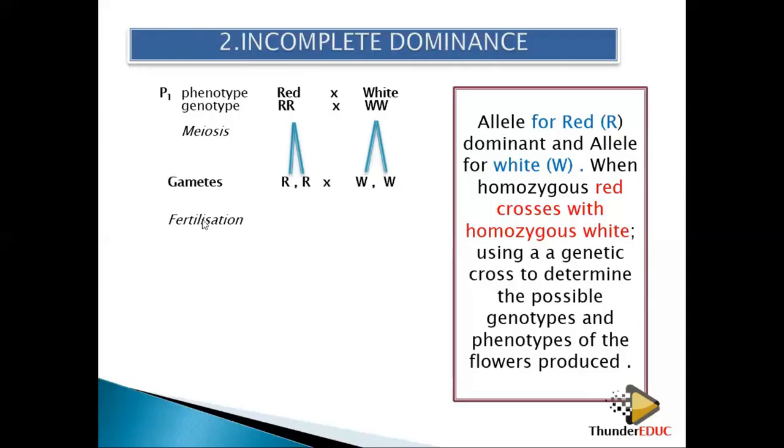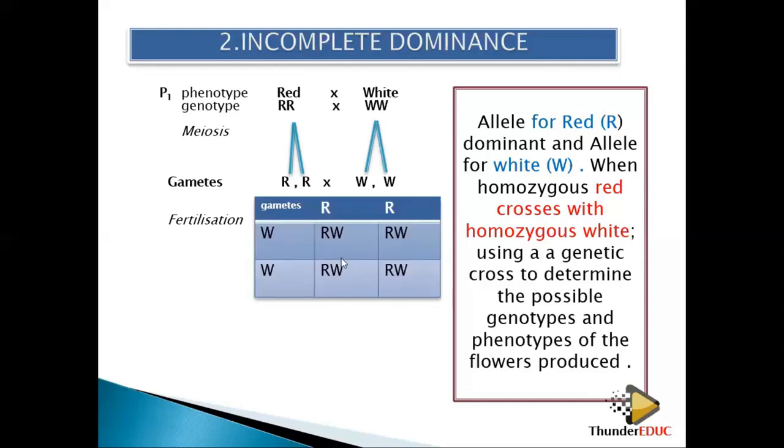When gametes are formed, fertilization must take place. You can use that method, or you can cross either of the two. You bring these ones and put them there, you bring these ones and put them there, then you cross them. Or you can bring these ones here and then bring these W's on top. Either way, it's correct.